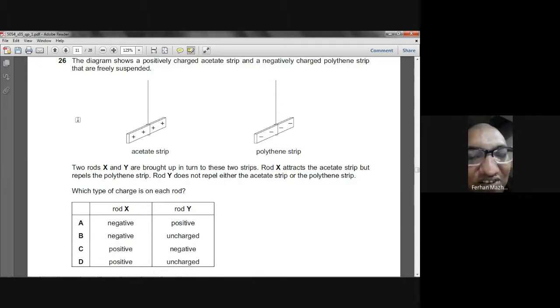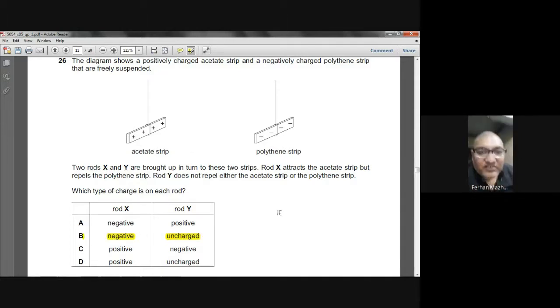You understand this logic? You brought a rod X. It is attracted to the positive charge and it is repelled by the negative charge. So it is negatively charged, definitely negatively charged. Rod Y does not repel either the acetate strip or the polythene strip. So it means that Y is uncharged. So rod X is negatively charged and rod Y is uncharged. What do you think? We think that B is the choice.